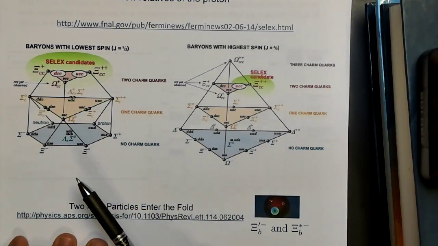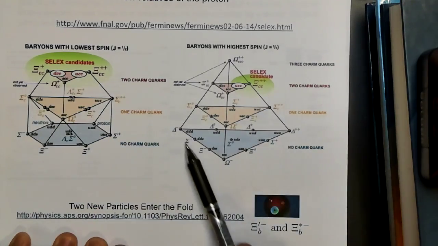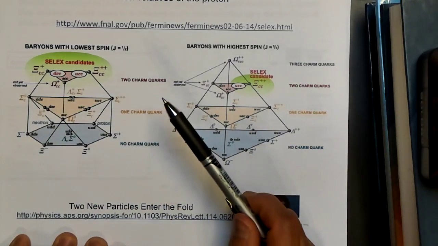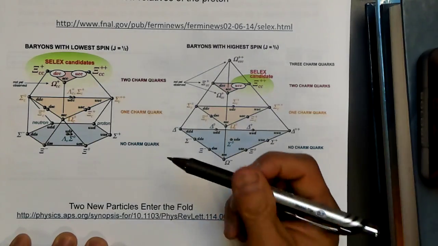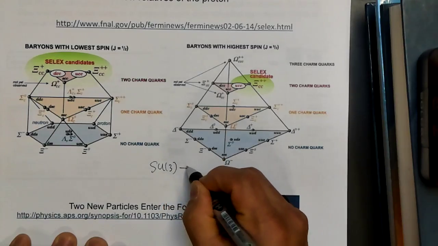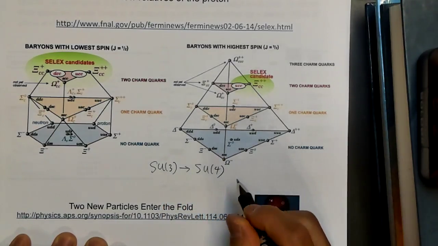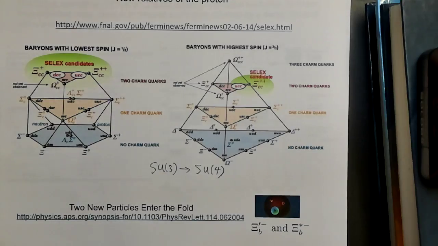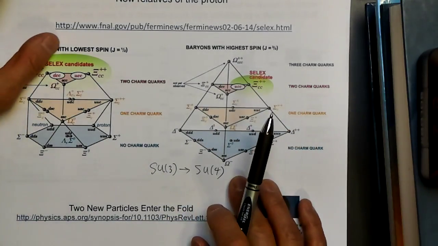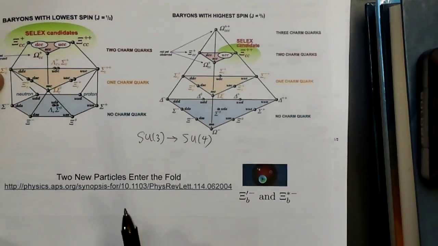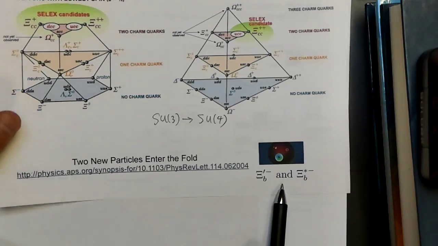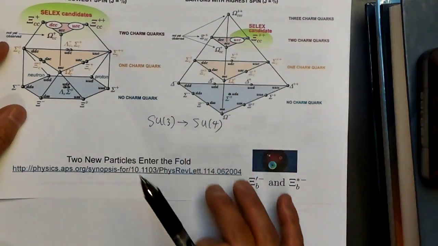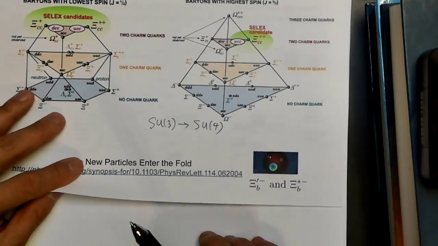Now I have to admit that you can use this classification scheme to classify the particles, but the approximate symmetry that you might expect to get by expanding this SU3 now becomes an SU4. This does not work very well because the charm quark is quite a bit heavier in mass than the other quarks. But still you can use this to try to classify the particles. Now you can even go further and include the bottom quark as well. And then it's difficult to draw the picture here because it would be in another dimension as well.